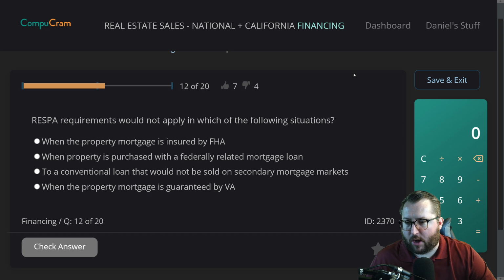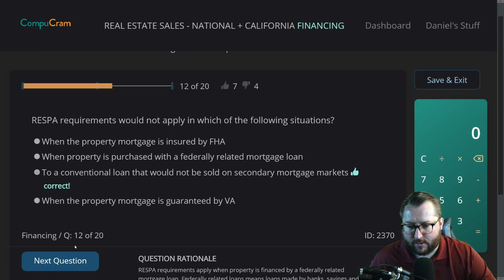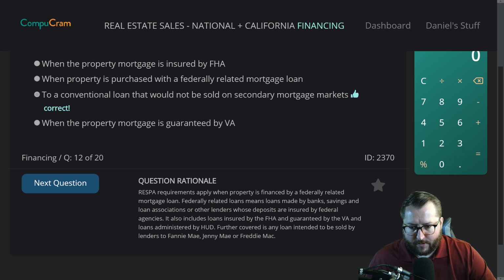Question 12. RESPA requirements would not apply in which of the following situations? A, when the property mortgage is insured by FHA, B, when a property is purchased with a federally related mortgage loan, C, to a conventional loan that would not be sold on secondary mortgage markets, D, when the property mortgage is guaranteed by a VA. We just had this one. We know that RESPA is basically for FHA and VA and federally backed loans. If it's not sold on the secondary mortgage market, then RESPA requirements would not apply. I'm pretty confident on this one. We'll see how it goes. Check the answer. Correct.